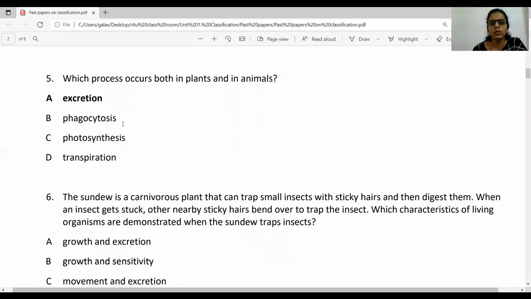The second is phagocytosis. Phagocytosis is actually shown especially by WBCs present in the blood. They actually kill germs. They directly consume, they eat germs. And photosynthesis and transpiration are shown by plant cells. Phagocytosis is shown only by the animal cells, especially in the human body or other mammals. Then A is excretion. So excretion is the correct answer.